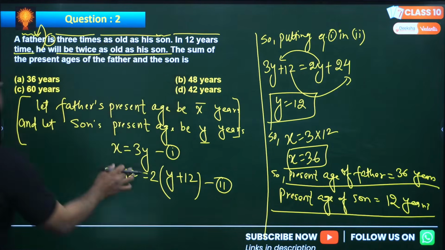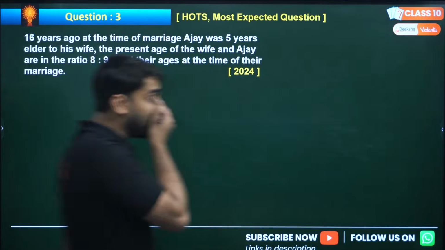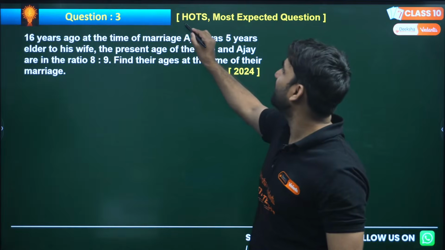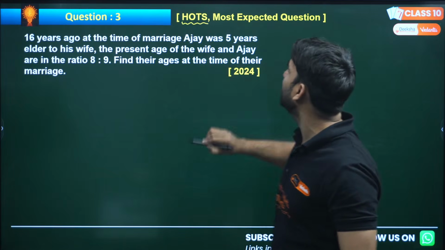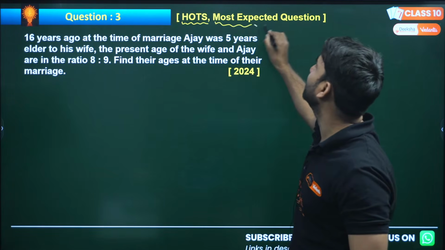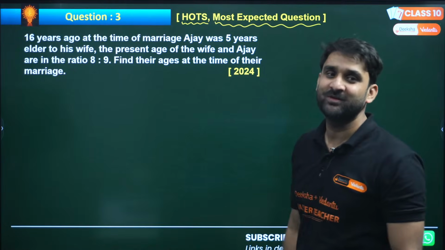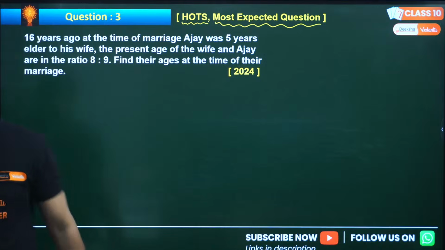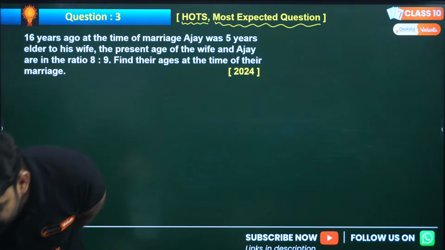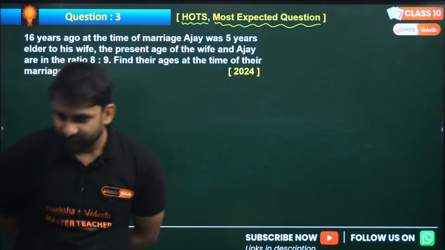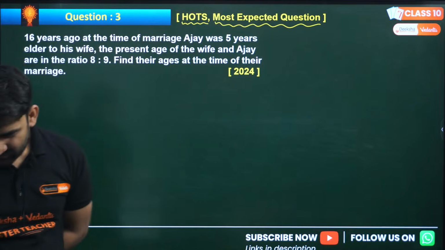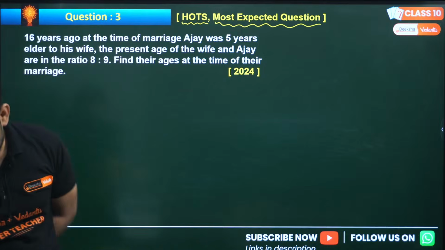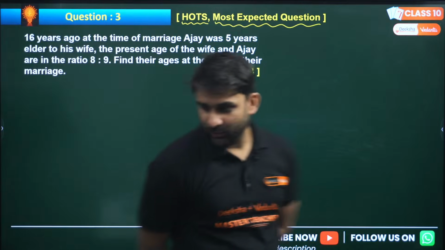Focus on the question. Moving to the next question, question number 3. Wow, this one is interesting. Hard question. This is HOTS, higher order thinking skill. Most expected question, because you guys are focusing on CBQ. So this question is in the CBQ category. This is very easy, but this is the CBQ category. Okay, look at the question.